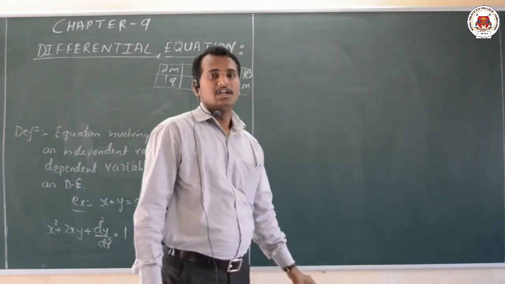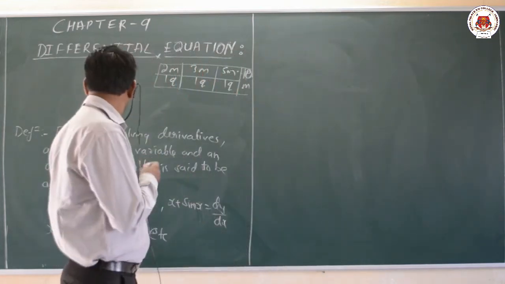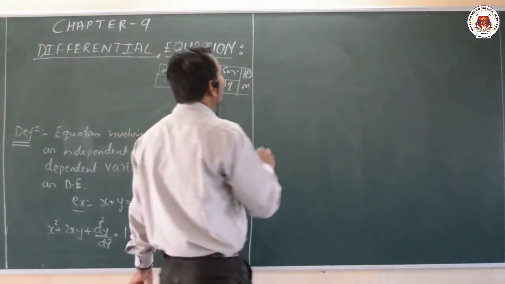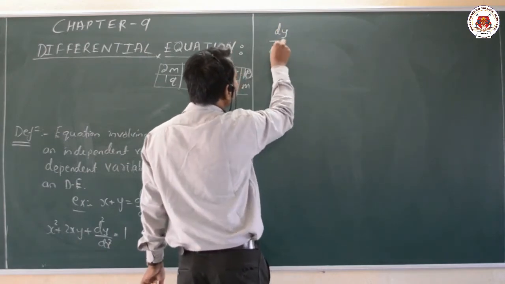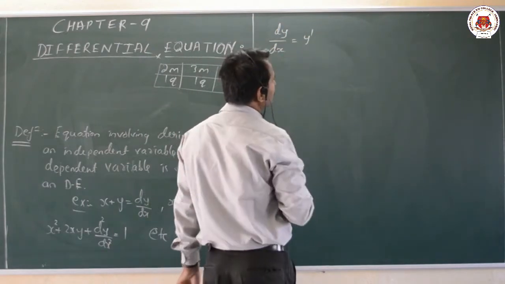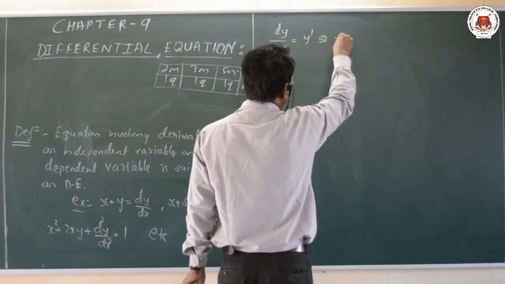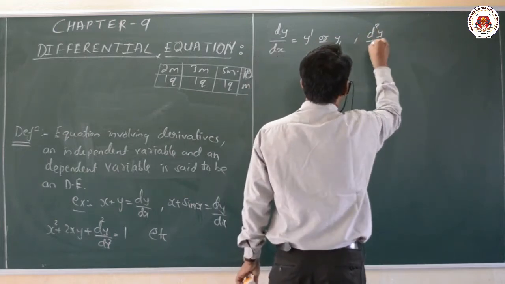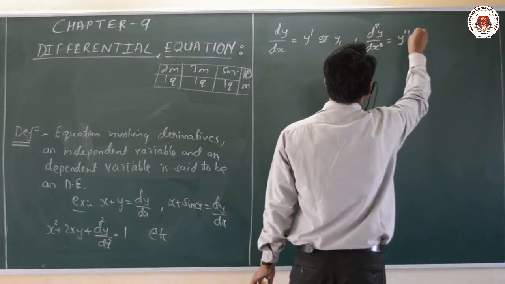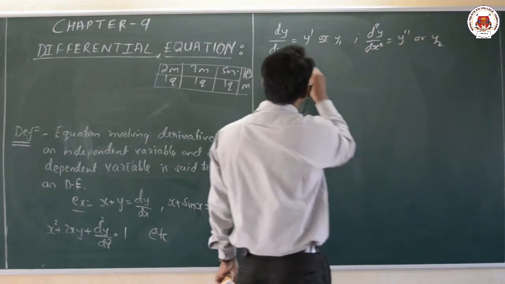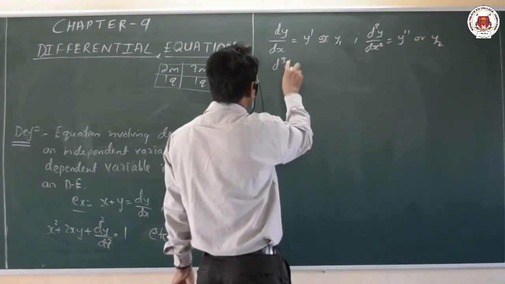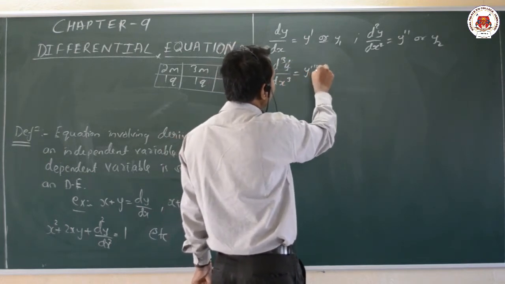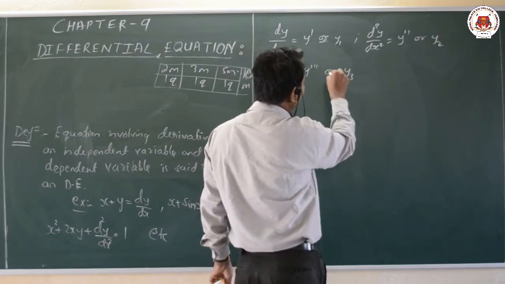Think here. Now soon after this definition of the differential equation, one more main set of notations that we shall understand here. The first one is the notation dy by dx, I can also call it y dash, or someone also calls it y1. Similarly, d square y by dx square, I call it y double dash or y2, and similarly d cube y by dx cube, a third order, is equal to y triple dash or y3.